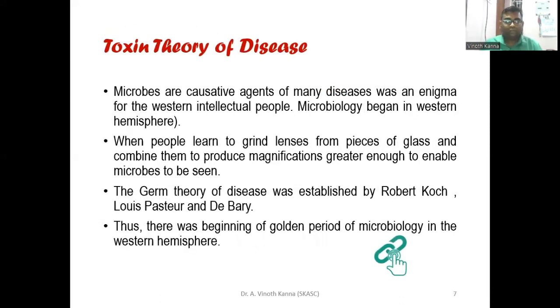The next topic is the toxin theory of disease. The toxin theory of disease was initiated in the early ancient period itself. Later, in the Western Hemisphere, scientists like Robert Koch, Louis Pasteur, and De Bary re-established the toxin theory of disease as the germ theory of disease. This is called the golden period of microbiology in the Western Hemisphere.